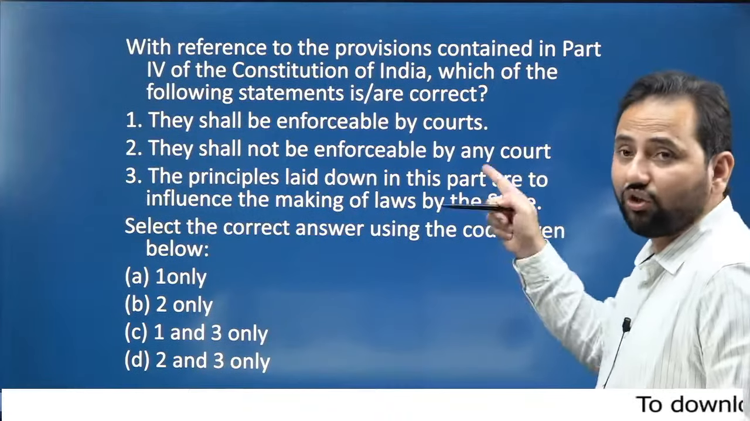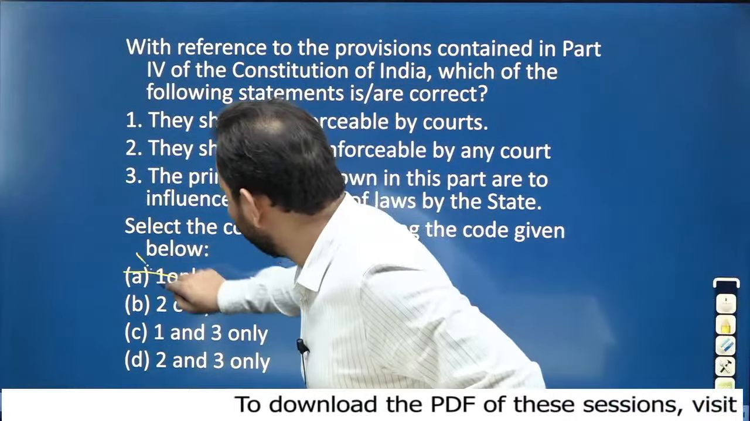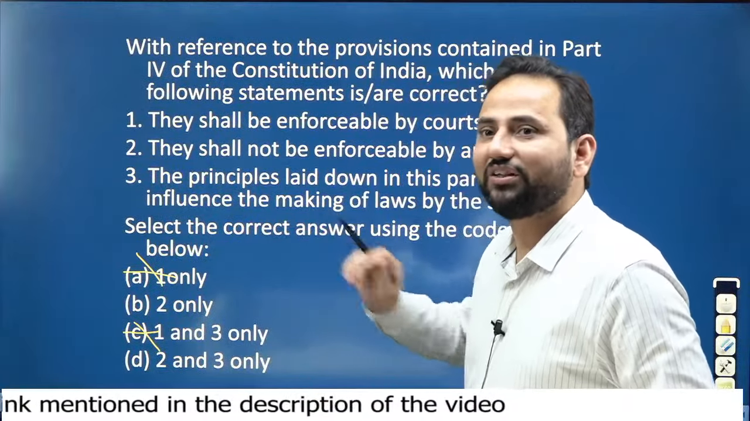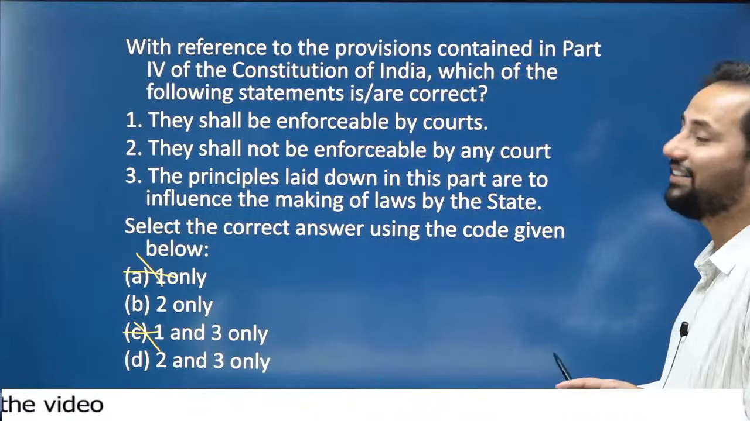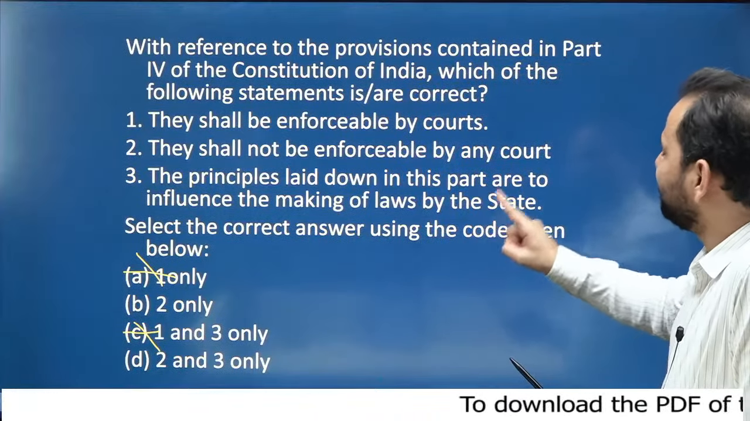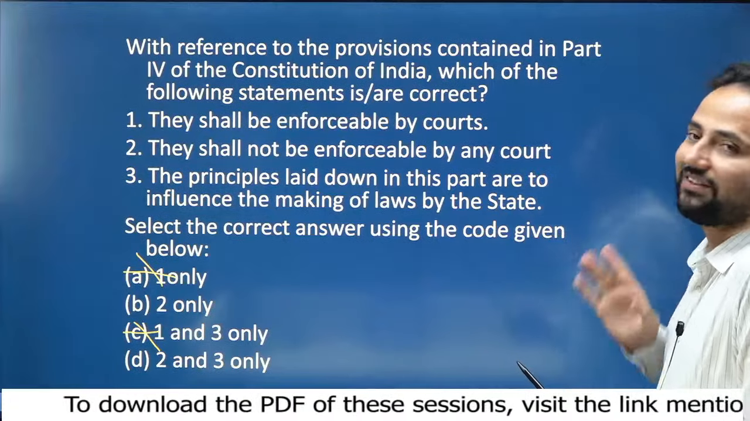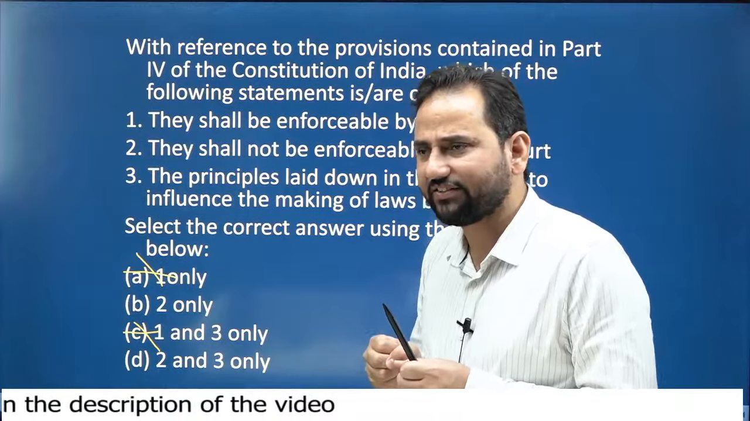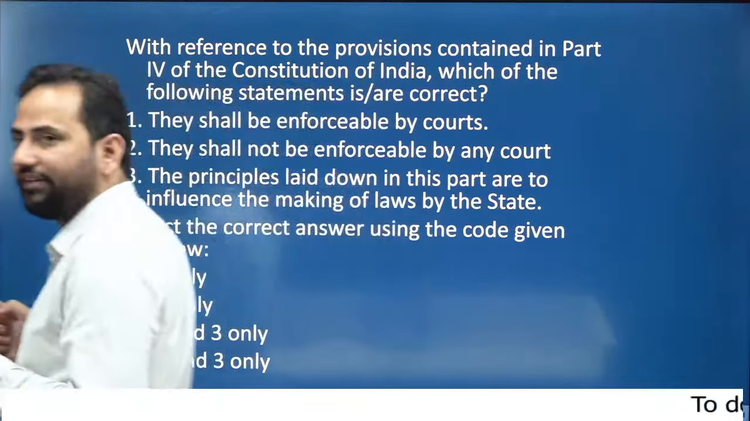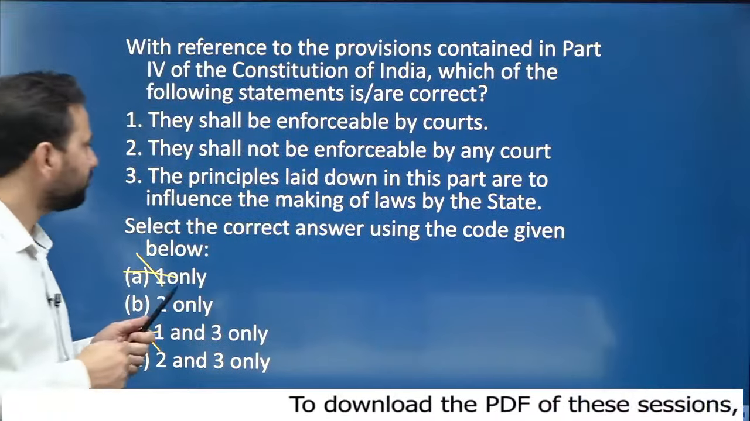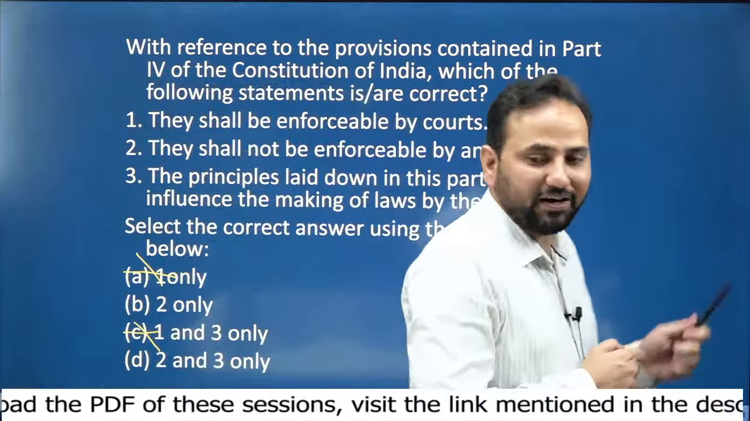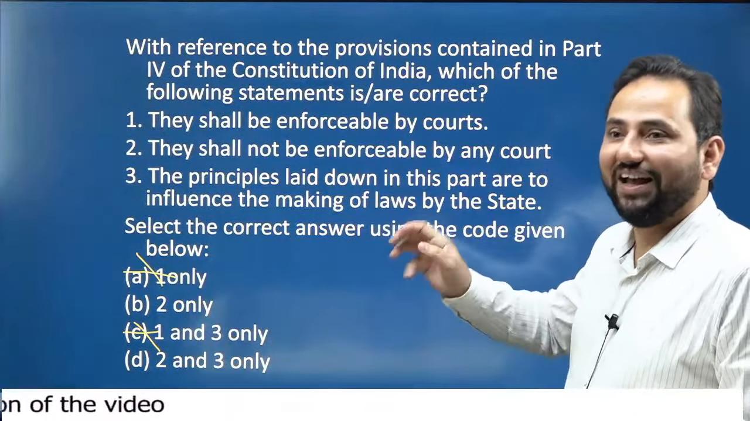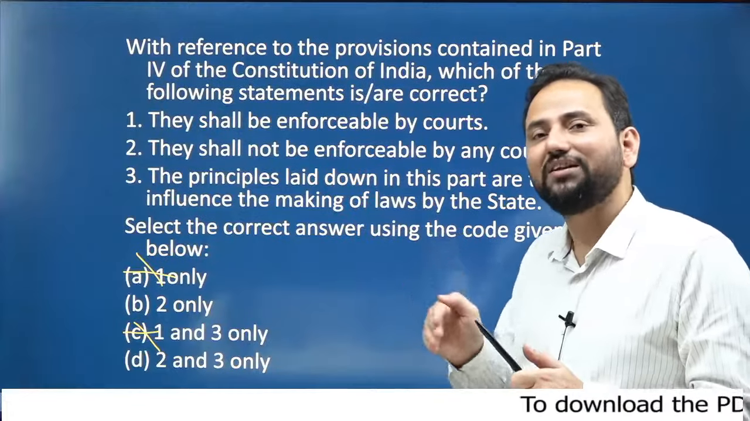This is how you have to use the options also. So the first statement is incorrect. This means the second statement is correct. Now let's come back to the third statement. It specifies the principles laid down in this part are to influence the making of laws by the state. A very generalistic statement, not an exact statement. It specifies that the principles which we see in Part 4 of the Indian Constitution influence the making of laws, and this is the reality with reference to the preamble and DPSP.